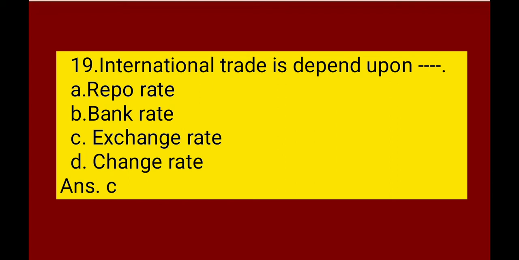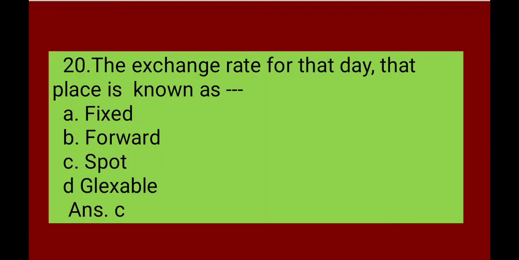International trade is dependent upon dash dash. Repo rate, bank rate, exchange rate and change rate. The correct answer is C. International trade is dependent upon the exchange rate. The exchange rate for that day, that place is known as fixed exchange rate, forward exchange rate, spot exchange rate or flexible exchange rate. The correct answer is C, spot. The exchange rate for that day or that place is known as spot exchange rate.